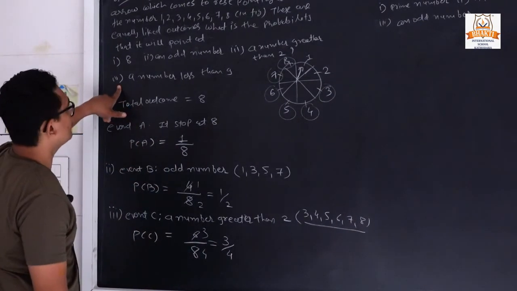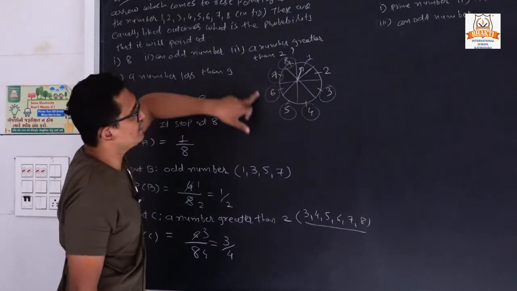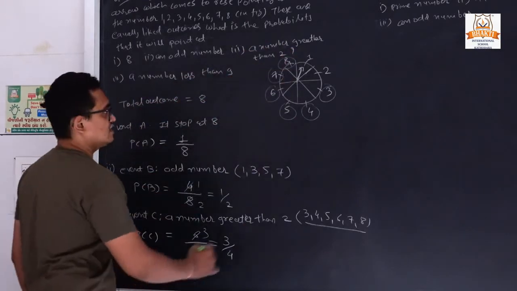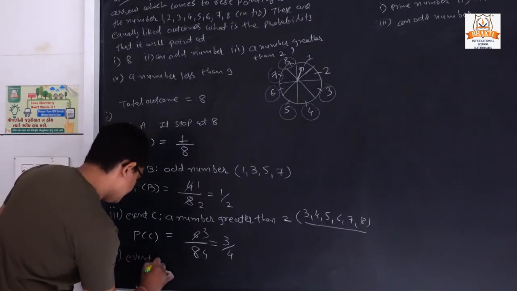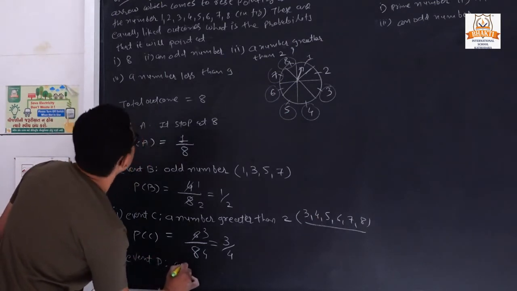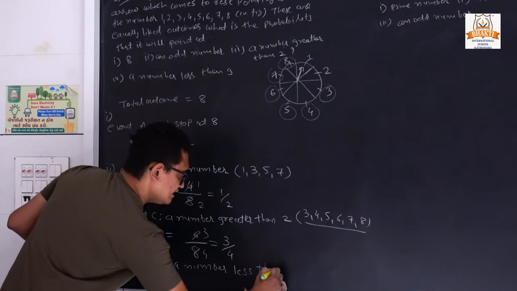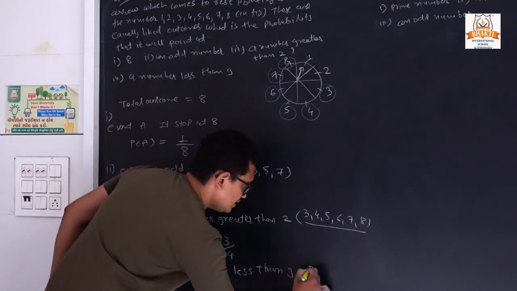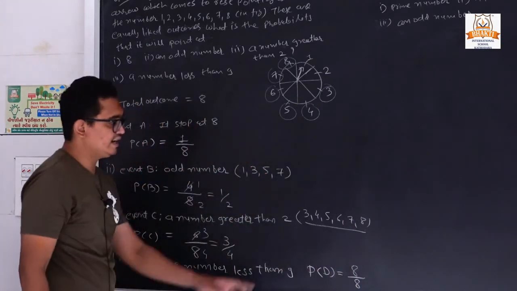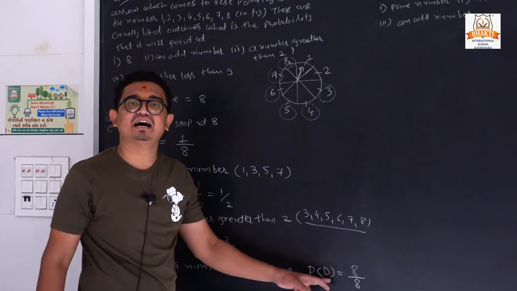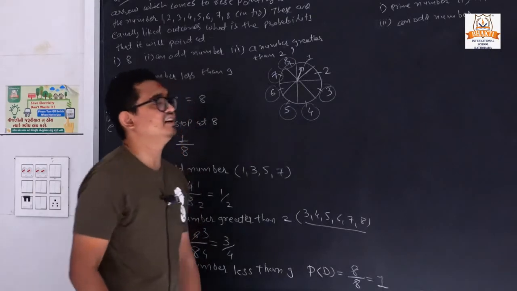Now next, last, fourth, a number less than 9. So less than 9 means all numbers. Clear? So the last, fourth answer, event D, a number less than 9. So P of D. We have 8 numbers and all 8 numbers are less than 9. So 8 8 cut. So the answer is 1.